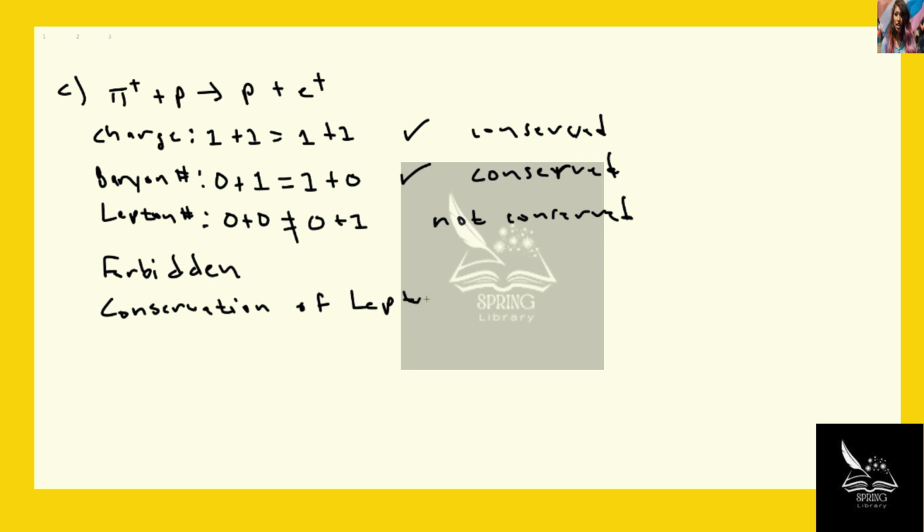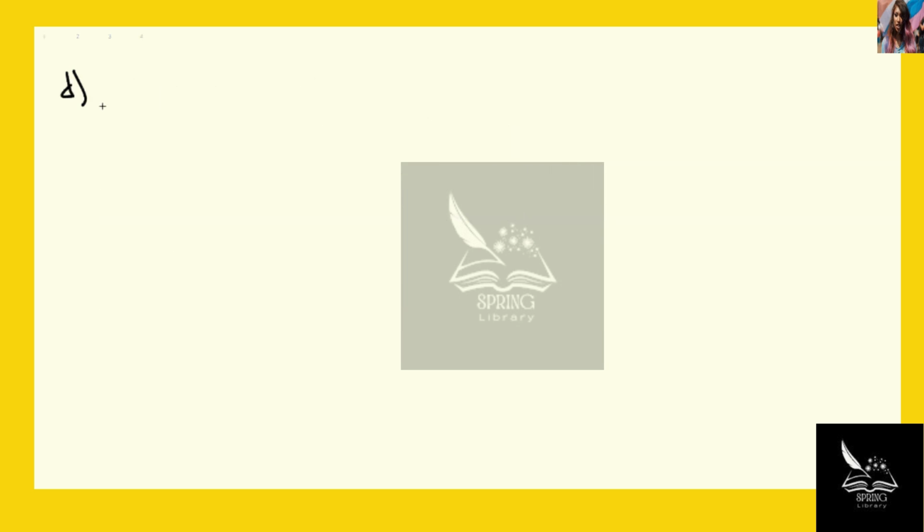So now for the fourth reaction, D, we have a proton decays into a positron plus an electron neutrino. So let's look at charge. We have 1 is equal to 1 plus 0. So charge is conserved.